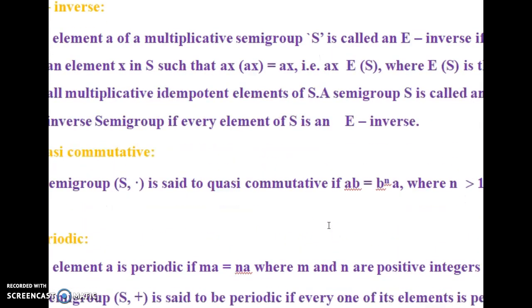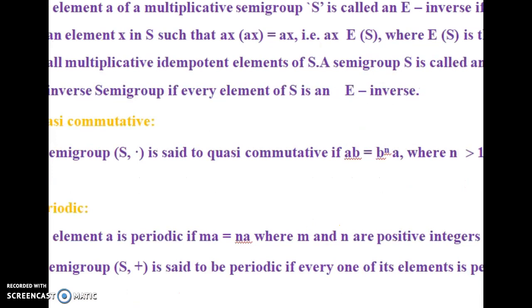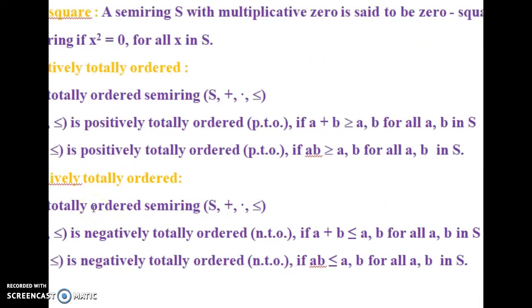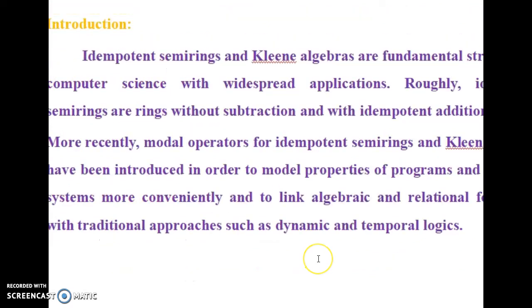Here some definitions such as E-inverse, quasi-commutative, periodic are also given, and a zero square semiring, which is a semiring S with multiplicative zero, is called zero square. Partially ordered, positively totally ordered and negatively totally ordered definitions are also given here.